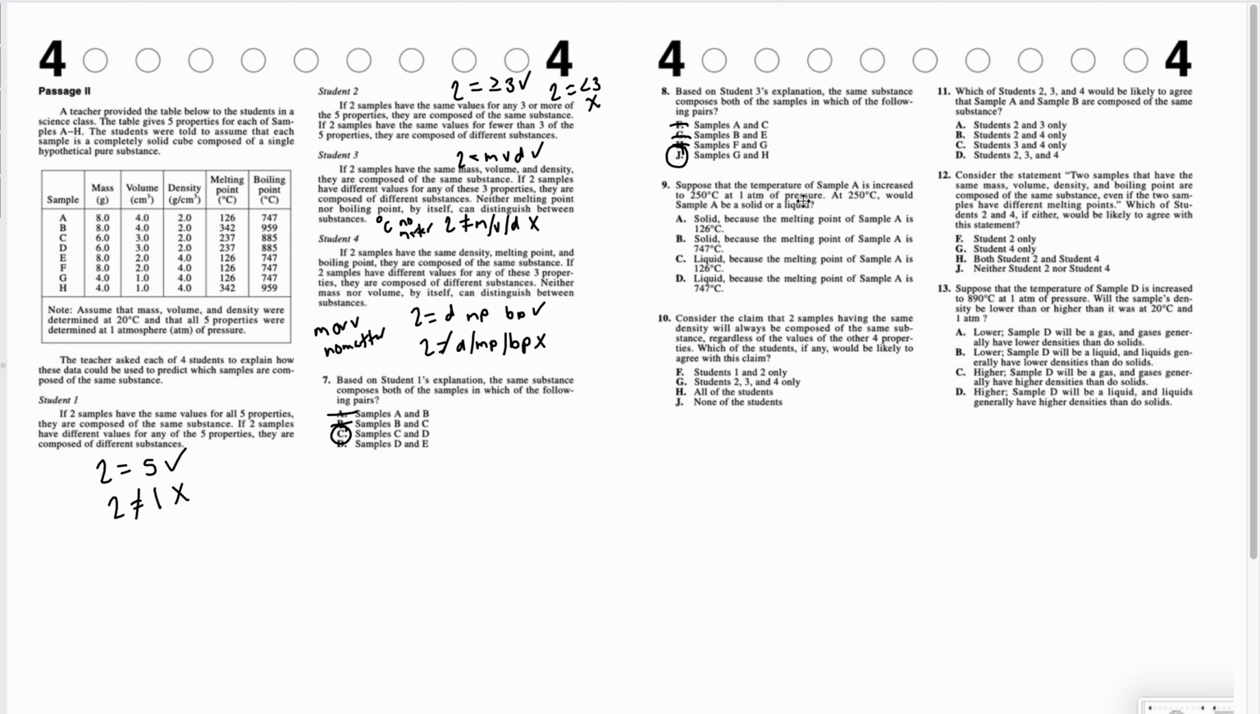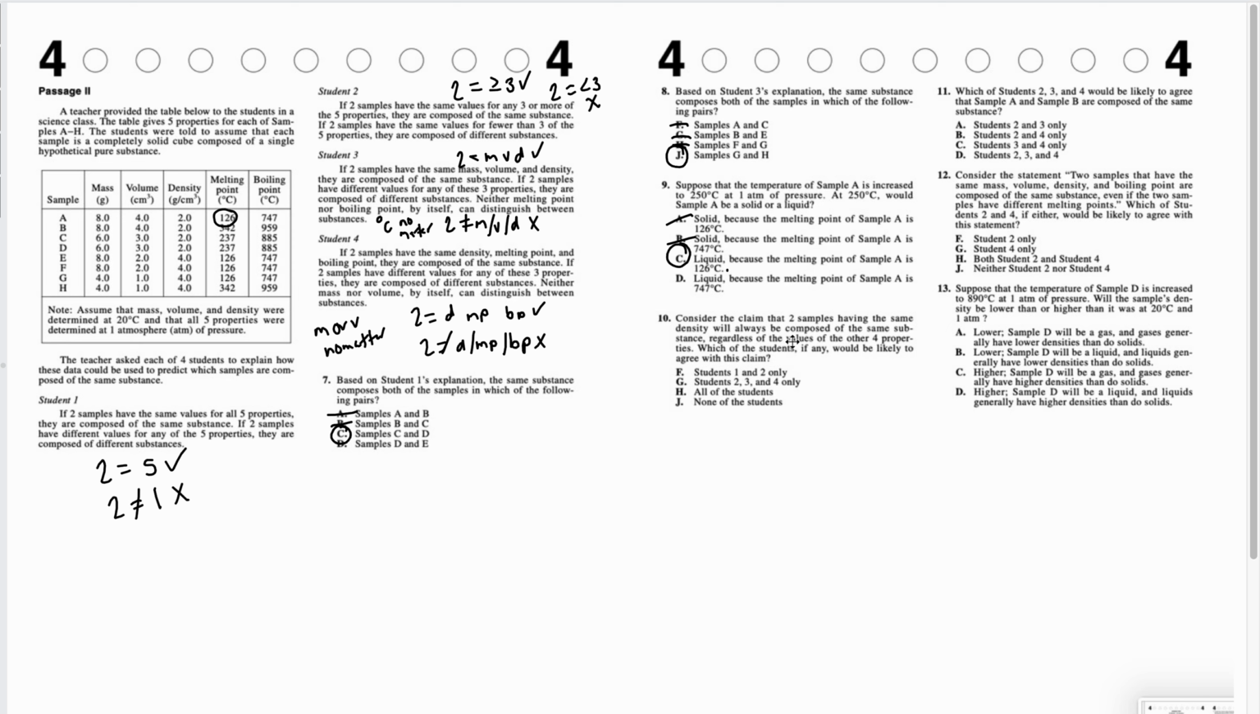Question 9. Suppose that the temperature of sample A is increased to 250 degrees at 1 atm of pressure. At 250 degrees, would sample A be a solid or liquid? Okay, so 250 degrees, let's look at our answer choices. Solid, solid, liquid, liquid. We have to determine that because of the melting point of sample A. So let's look at the melting point of sample A. It's 126, and it went to 250. So if the melting point is 126, and it got increased to 250, then it has melted. It is no longer a solid, it is now a liquid. So it cannot be a solid, it must be a liquid, because the melting point is 126, and that's the one we want. C is our answer for question 9.